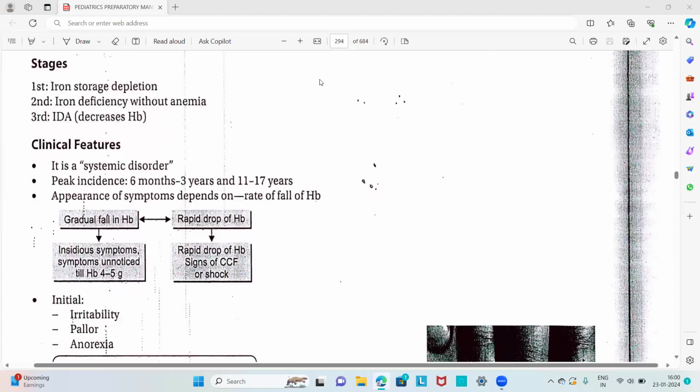Then about the stages of the iron deficiency anemia, there are three stages. That is, first stage is iron storage depletion, and the second stage is iron deficiency without anemia, and third is iron deficiency anemia, where the hemoglobin decreases.